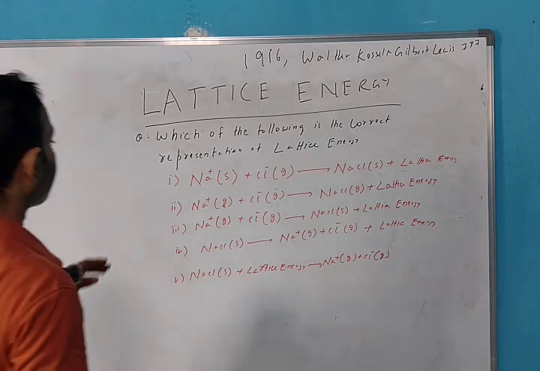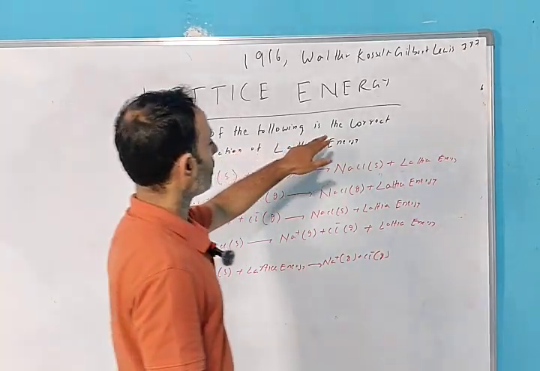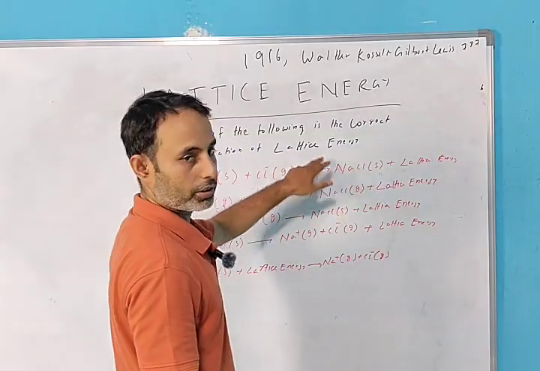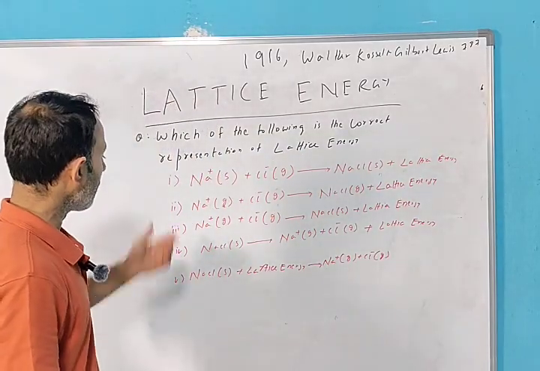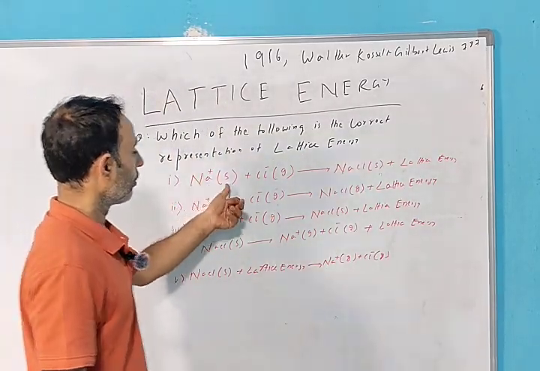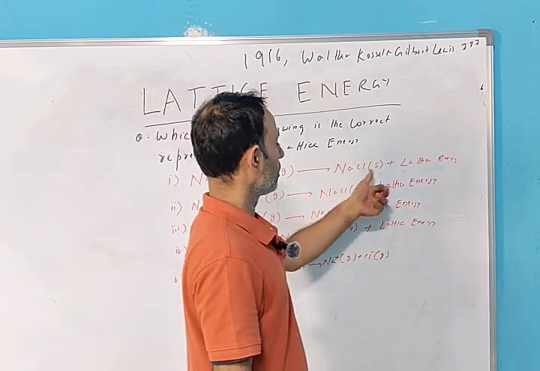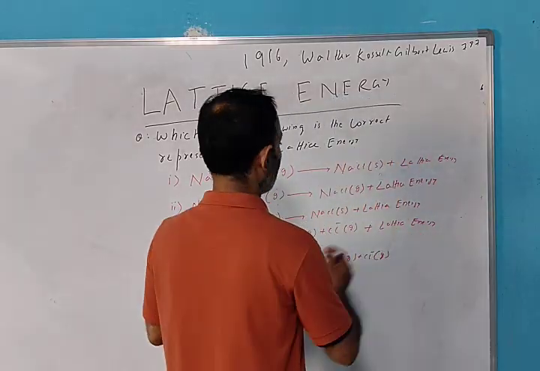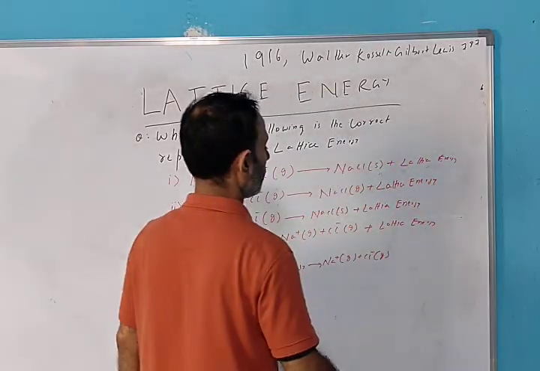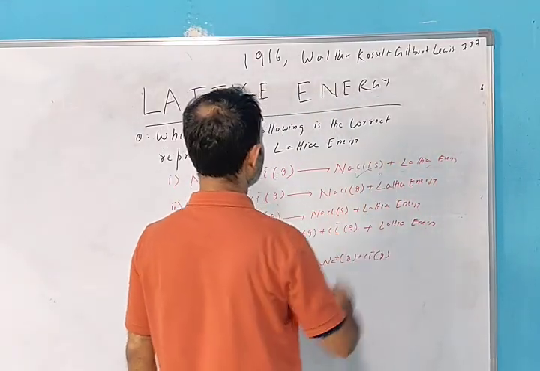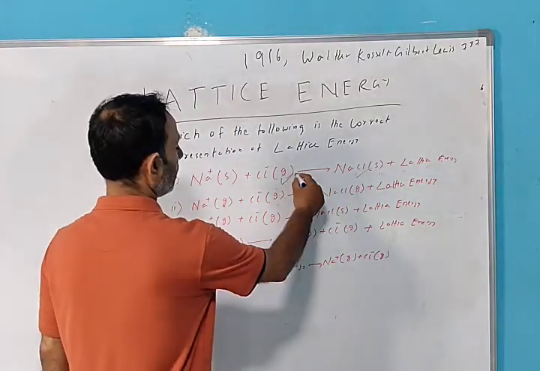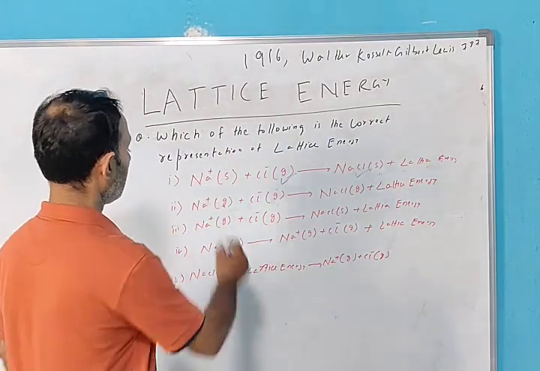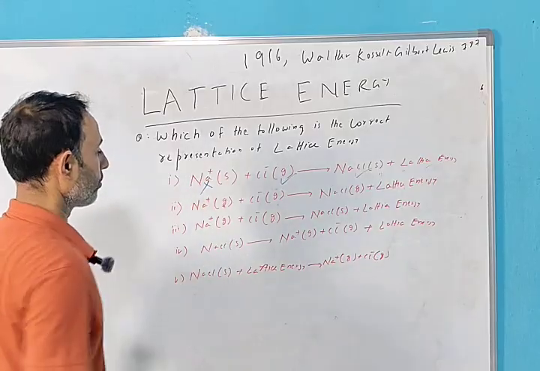Here is the question: which of the following is the correct representation of lattice energy? First option, Na plus solid plus Cl minus gas, NaCl solid plus lattice energy. Okay, so lattice energy रिलीज होगी, सही है. NaCl solid बनेगा, सही है. Cl minus गैस सही है. Na प्लस सॉलिड ये गलत है. यहाँ पे क्या होगा? गैस फॉर्म में.